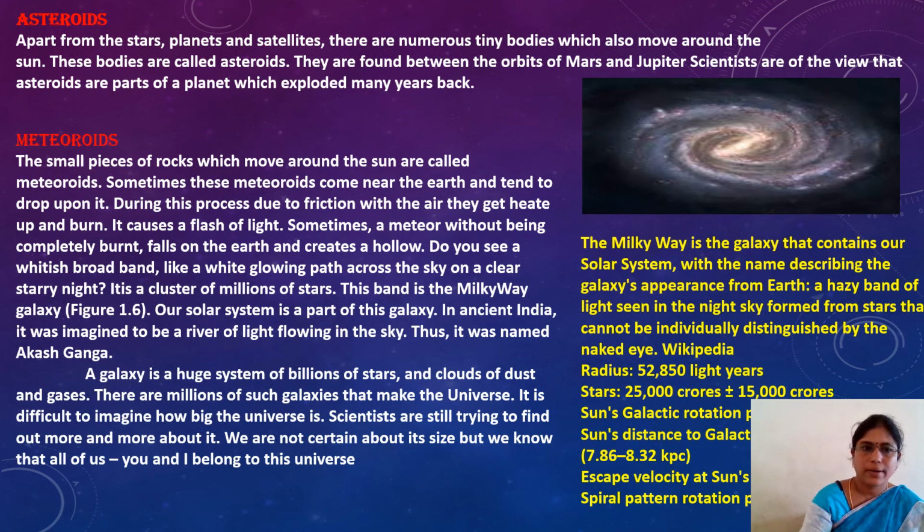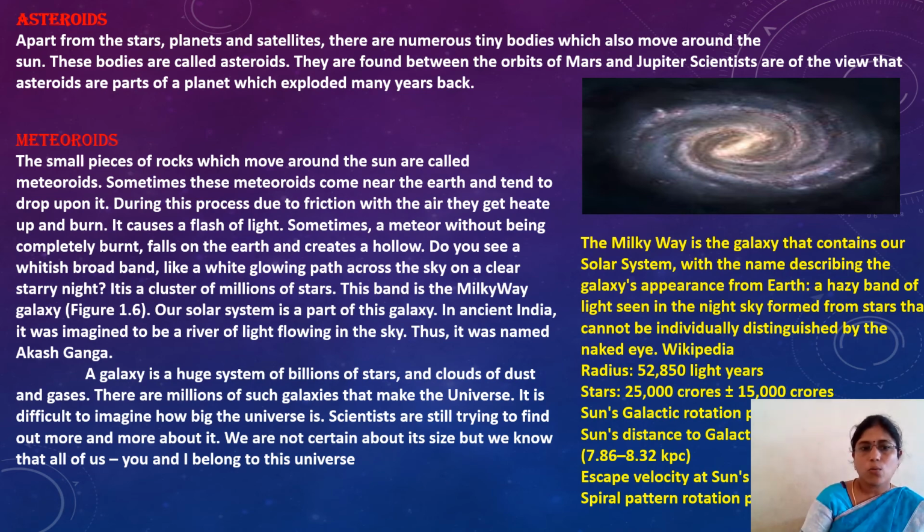Next one, meteorites. The small pieces of rocks which move around the Sun are called meteorites. Sometimes these meteorites come near to Earth and drop upon it. During this process, due to friction with the air, they heat up and it causes a flash of light. Sometimes a meteor, without being completely burnt, falls on the Earth and creates a hollow.